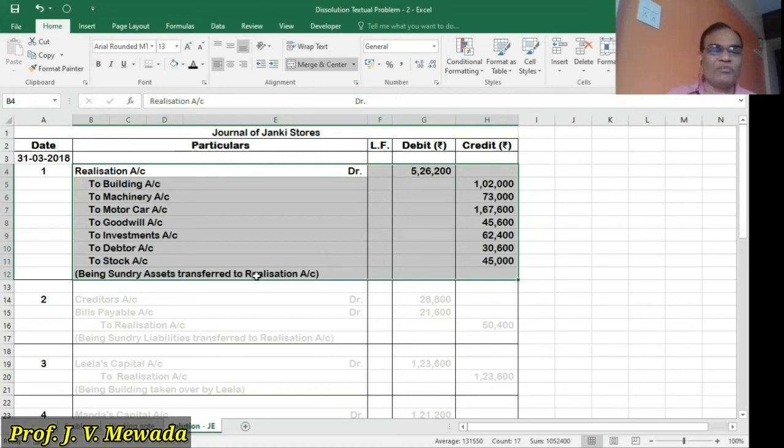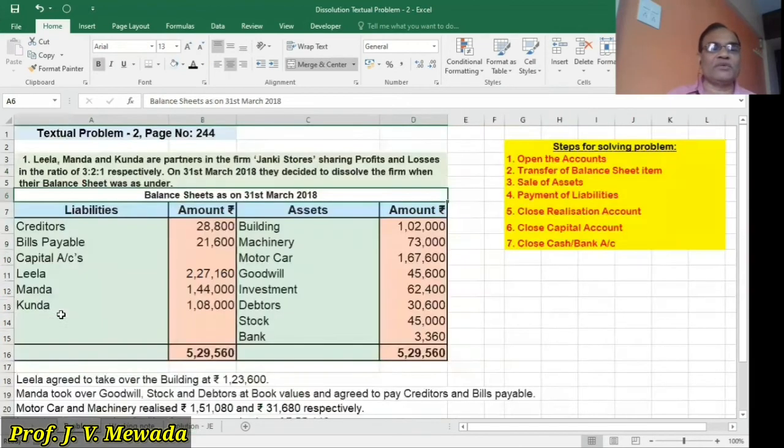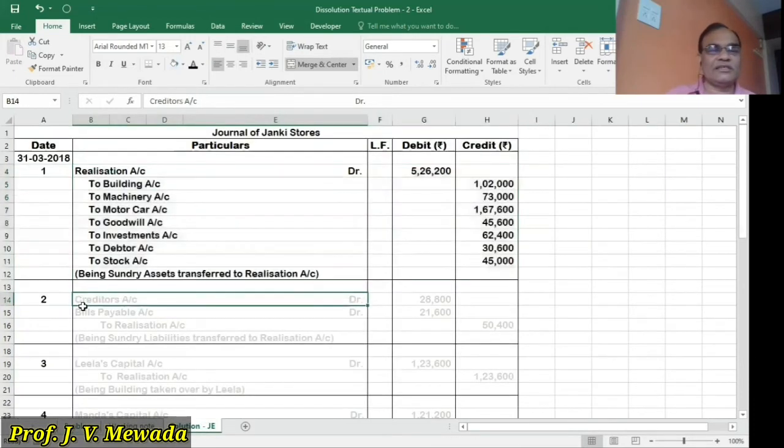Same way, we'll proceed now to transfer the liabilities. Okay. So our second entry is the liabilities.